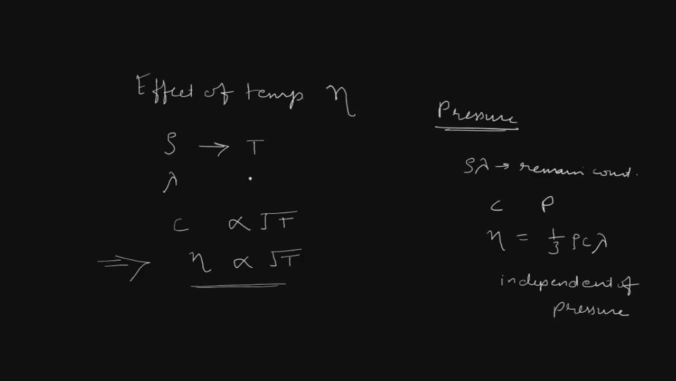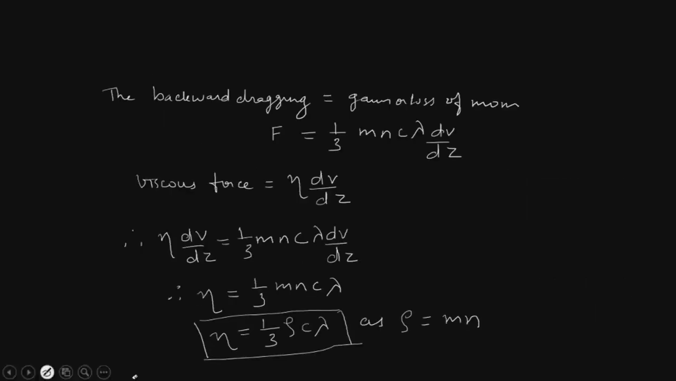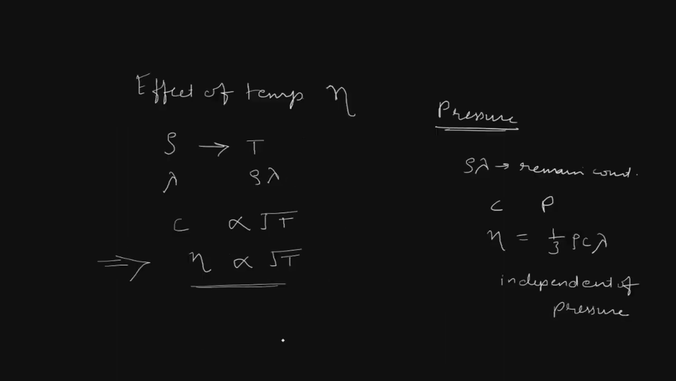Therefore this term rho into lambda will remain constant, and we know that the average velocity c is directly proportional to the square root of temperature. Hence from the formula for eta which we have just seen, since eta is directly proportional to c and c is directly proportional to root T, the coefficient of viscosity is directly proportional to root T. That is, the viscosity increases with the increase in temperature.